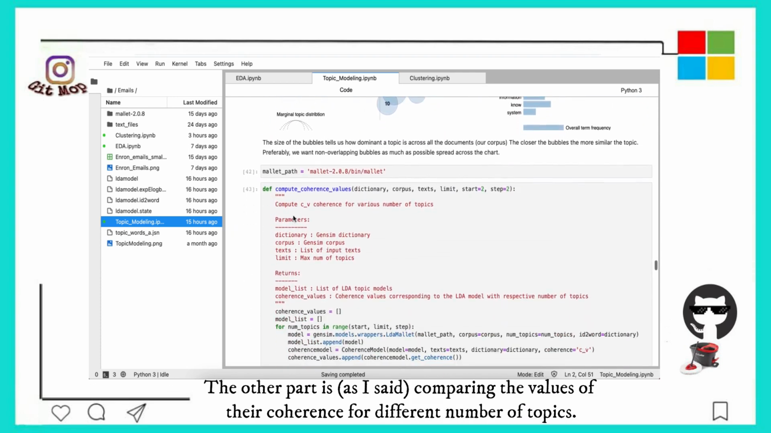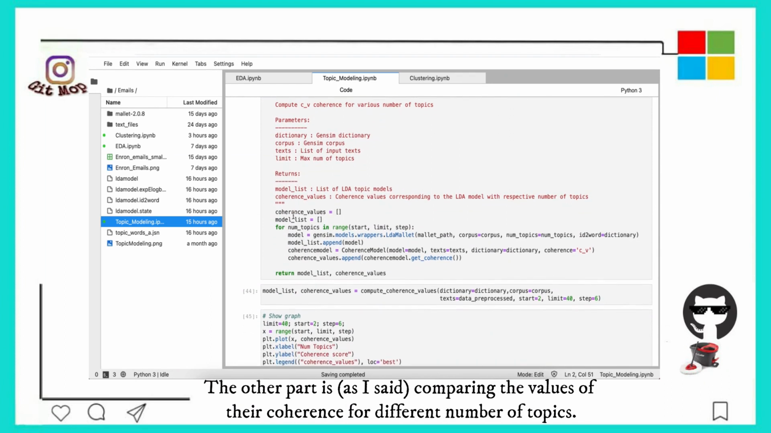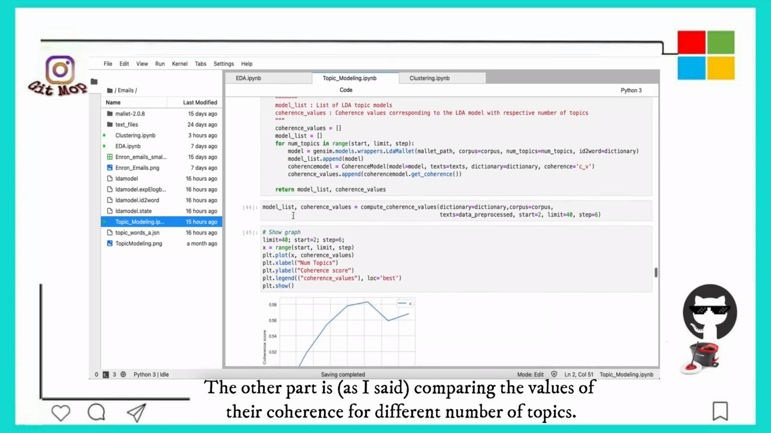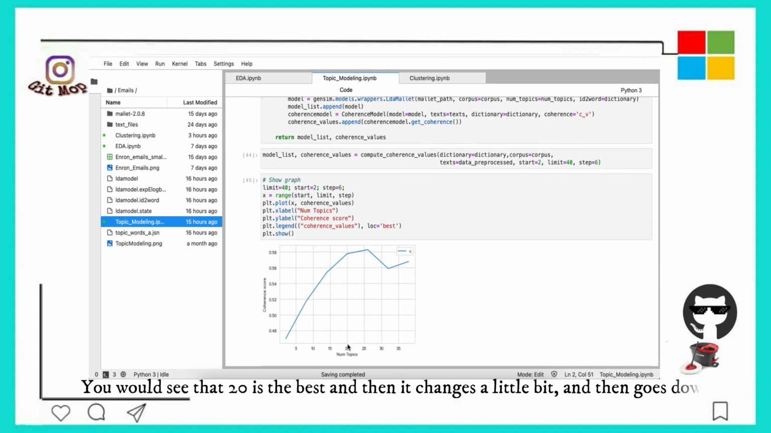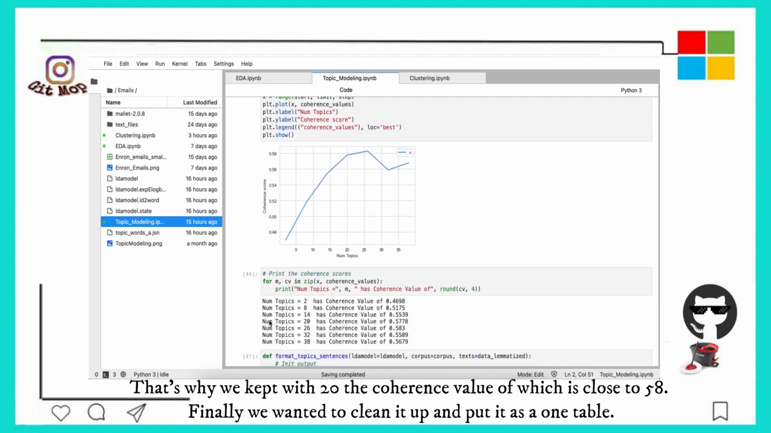So the other part is, as I said, comparing the values of the coherence for different numbers of topics. You would see that 20 is the best, and then it changes a little bit and then goes down. That's why we kept with 20, the coherence value of 57, which is close to 58.